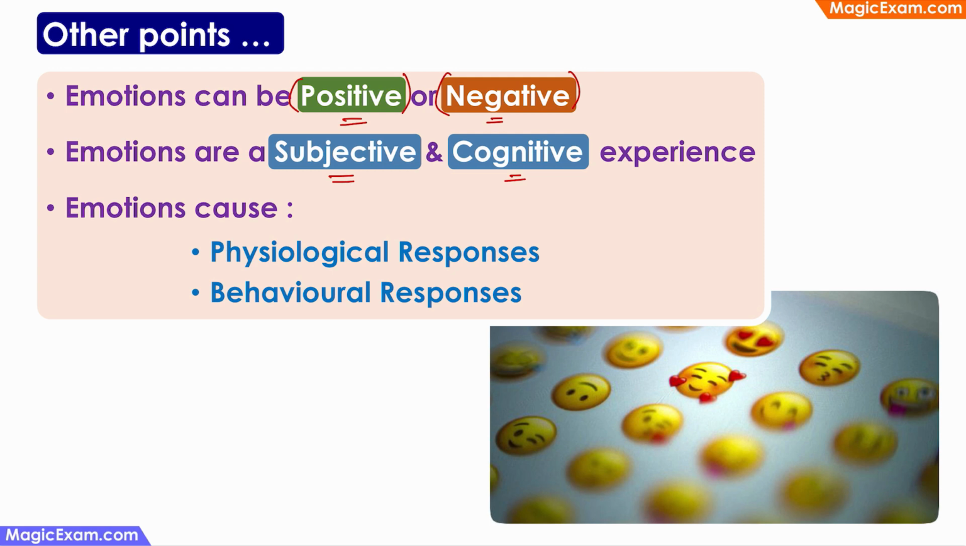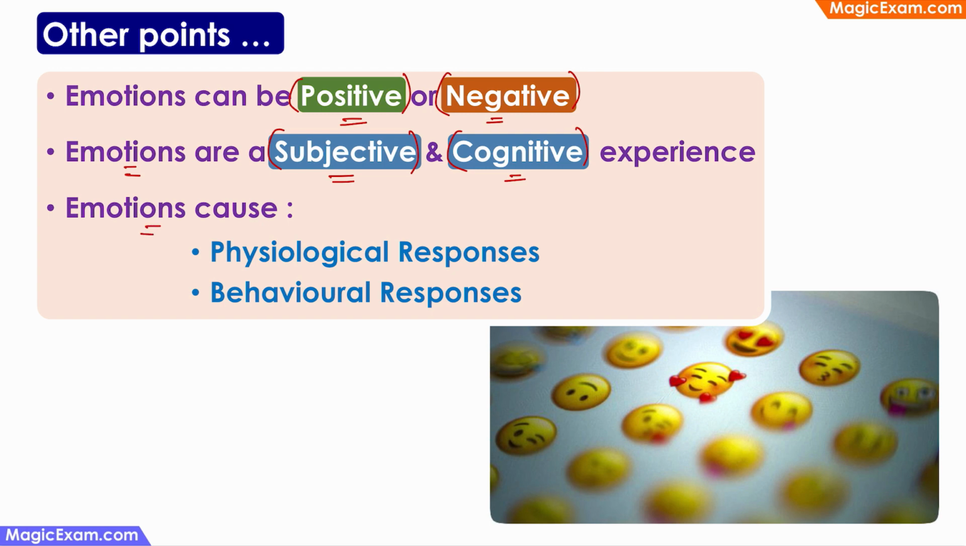Because this emotion is very subjective and it depends on what kind of cognitive experience I've had with that particular dog. For example, I might think that dogs are dangerous, so I might be afraid. You might think dogs are friendly, so your cognitive experience says that the dogs are friendly, so you are happy. So that way, emotions can be subjective and they are dependent on your cognitive experience.